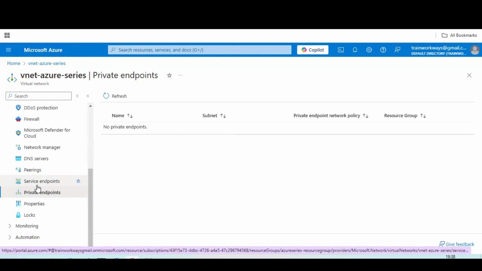As this is the first session of virtual network, today we just discussed how a virtual network can be created, understanding subnets and IP addresses, IPv4 and IPv6, and looking at the properties and settings of the virtual network. So I'm concluding today's session here, guys. This is about how we can manage a virtual network in Azure. So that's it for today.